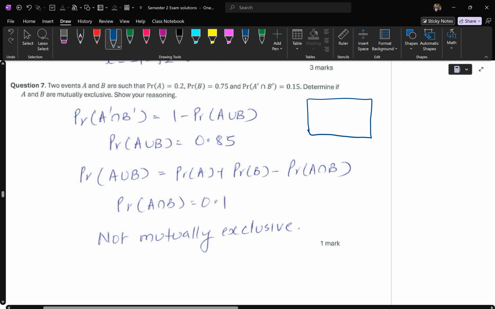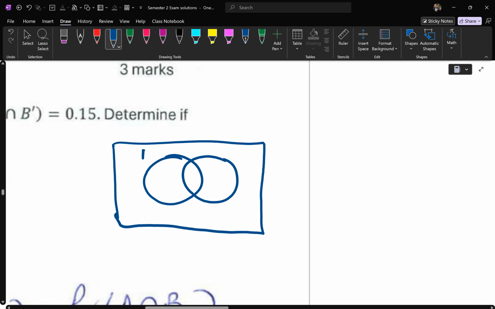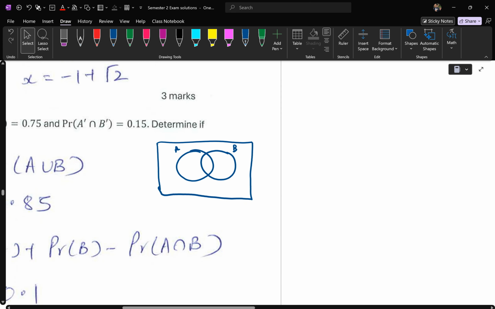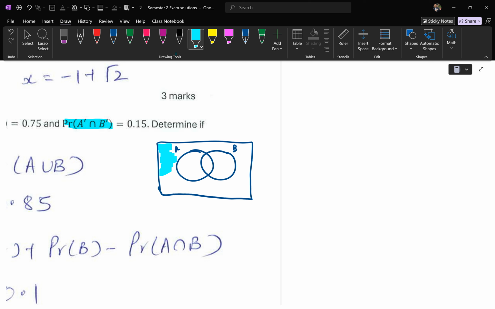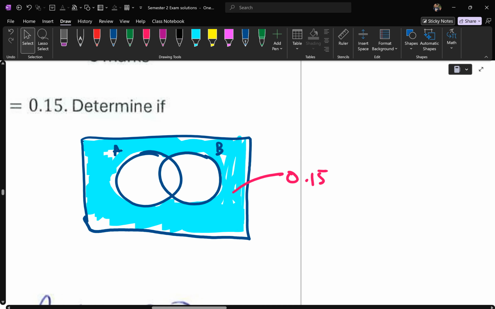Okay, so what they did was they said, let's think about it logically. Here's a Venn diagram. You've got A, you've got B. Now, they gave us this fact: the probability of A dash intersection B dash is 0.15. That is the entire region on the outside, around the circles, outside of the Venn diagram, and that has a total area of 0.15. So that's a 15% chance of getting anything outside the circles.